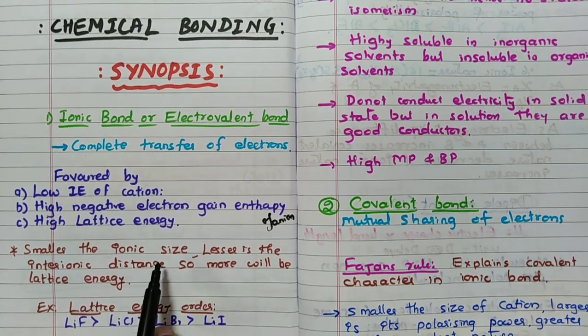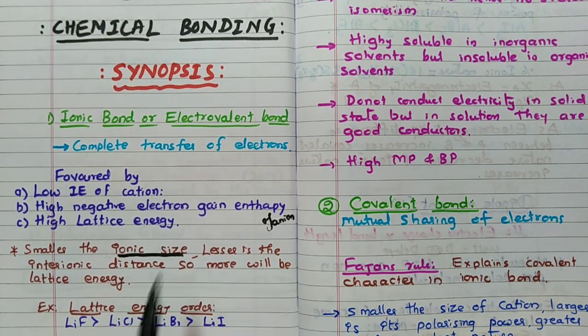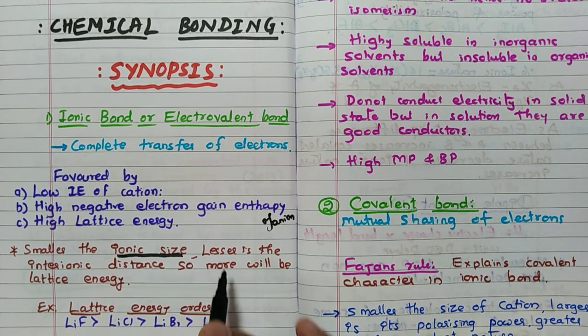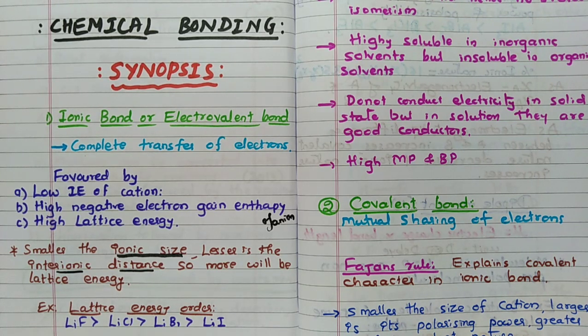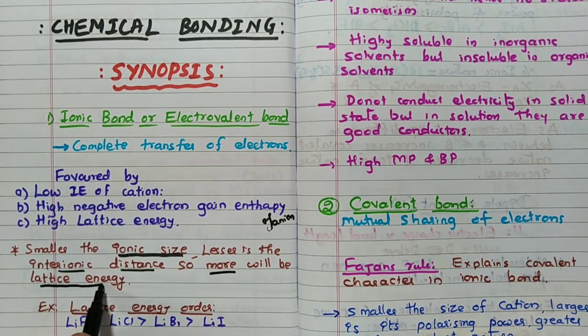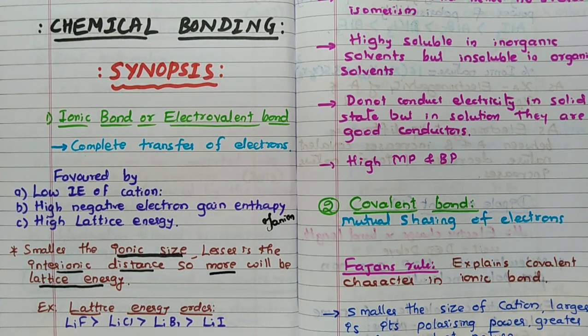Very important point, remember, smaller the ionic size, lesser is the inter-ionic distance, nothing but bond length in covalent bond. Here we call it inter-ionic distance. So more will be the lattice energy, very important point. Smaller the ionic size, lesser is the inter-ionic distance, more will be the lattice energy.